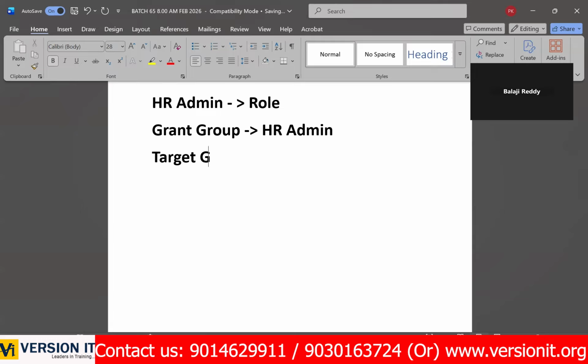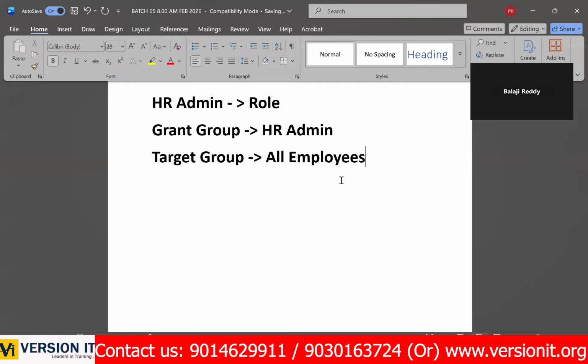Target group, it's all employees. Try to understand as a HR admin. As a HR admin, you have the access of all employees. Yes or no? Yes, sir. That's the target group. You are a grant person. That means you are a HR admin. You can access all employees.